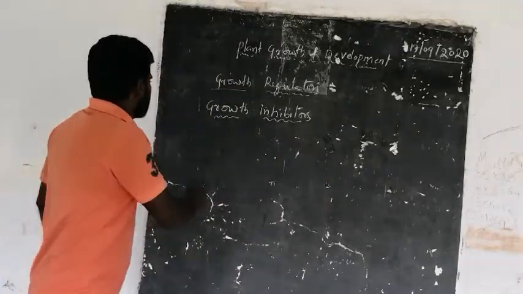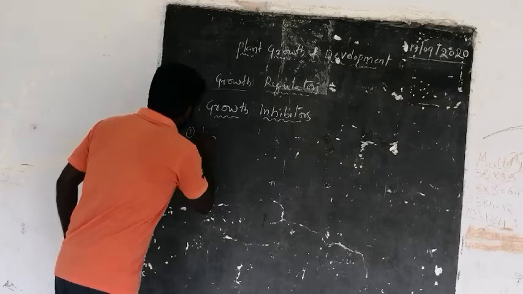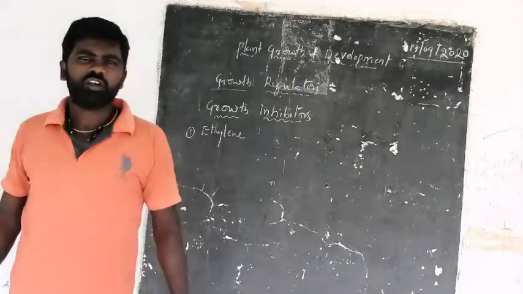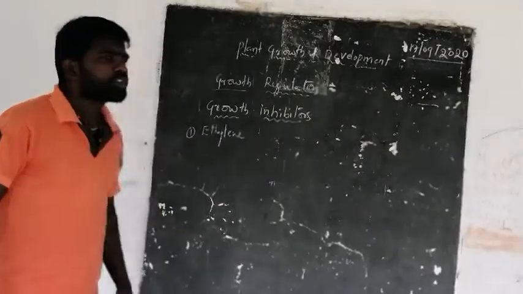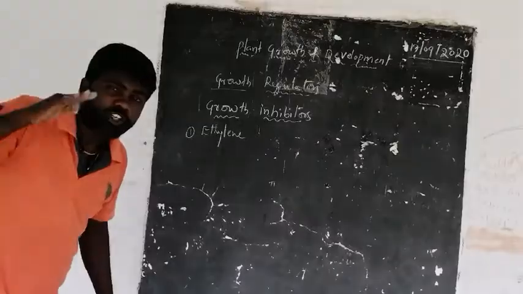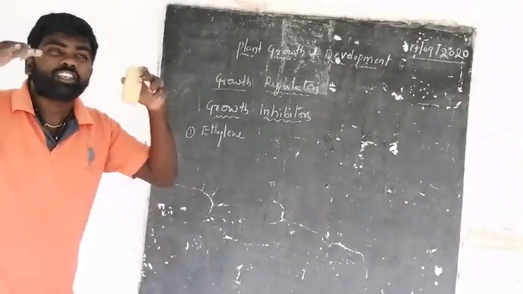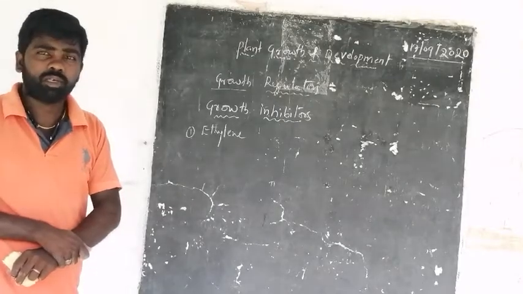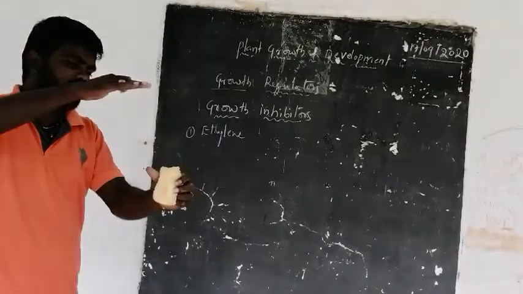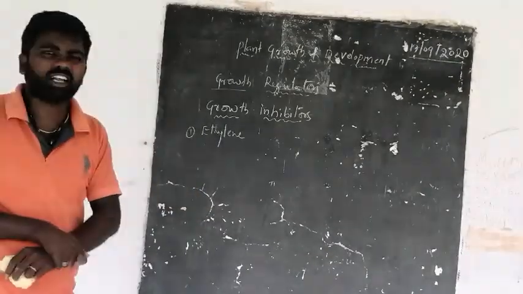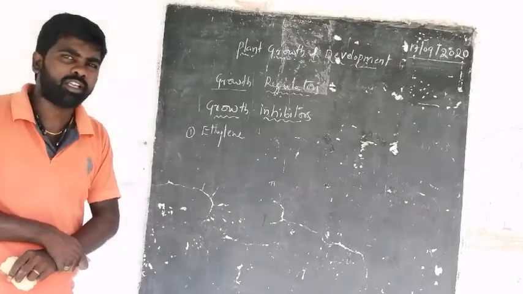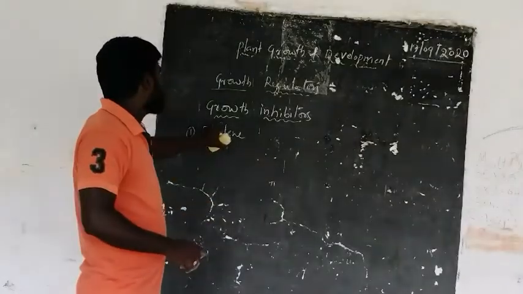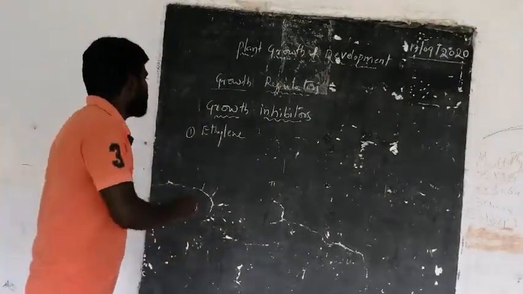Two growth inhibitors. Number one, ethylene. Growth inhibitors means they can't decrease the growth, but they stop the growth. They inhibit the growth. While growth is occurring, they can suppress the growth of any organ or any part of the plant body, whether it may be a fruit, a flower, or a leaf. The ethylene can suppress or inhibit the growth.